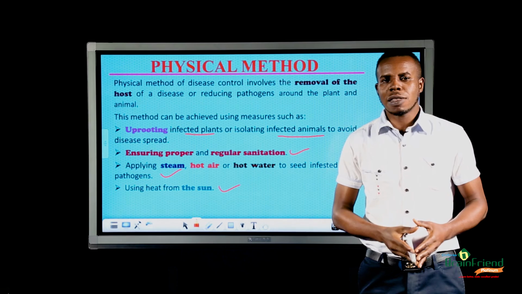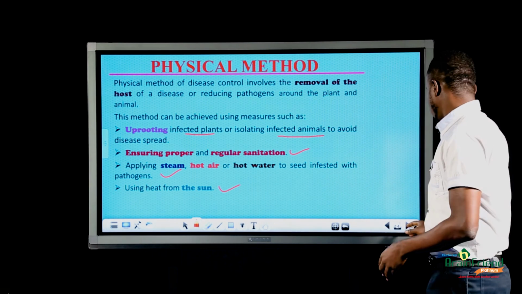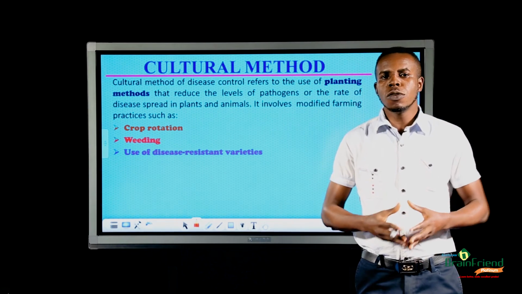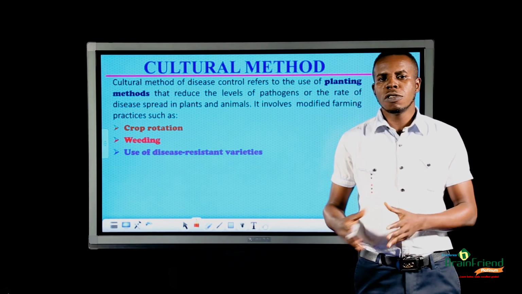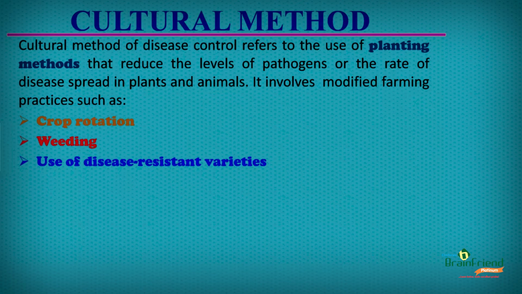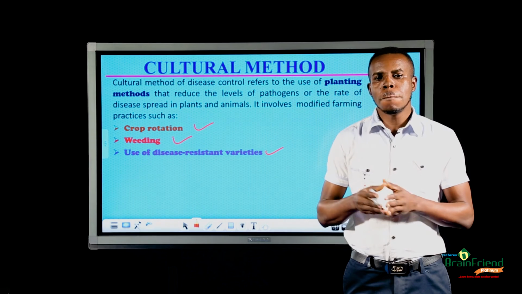Next, we are going to look at another method of disease control known as the cultural method. Cultural method of disease control involves the use of planting materials to reduce the buildup of pathogen or reducing pathogens around plants and animals. This method can be achieved using modified planting methods such as crop rotation, weeding, and the use of disease-resistant varieties. The last disease control measure we will be talking about is known as the chemical method.